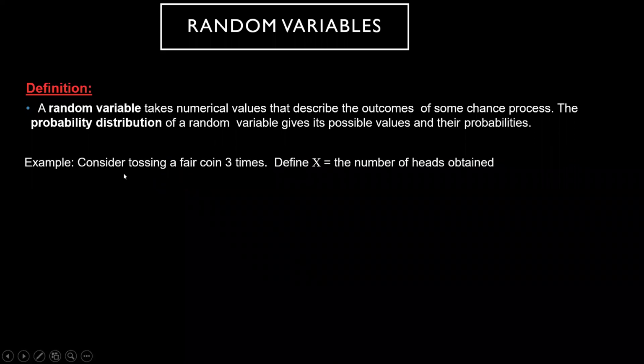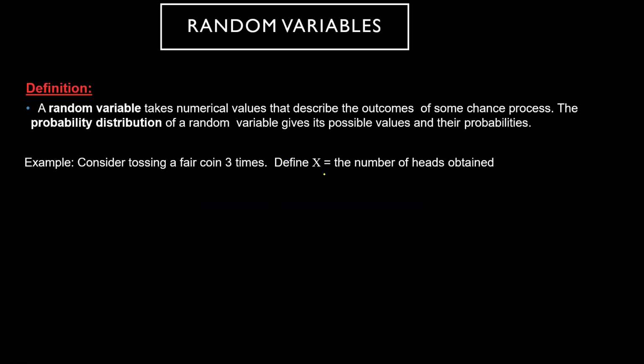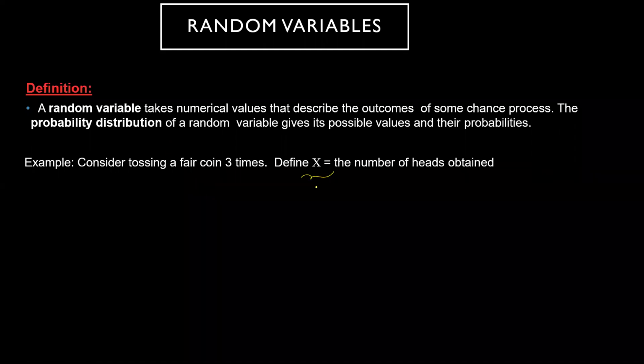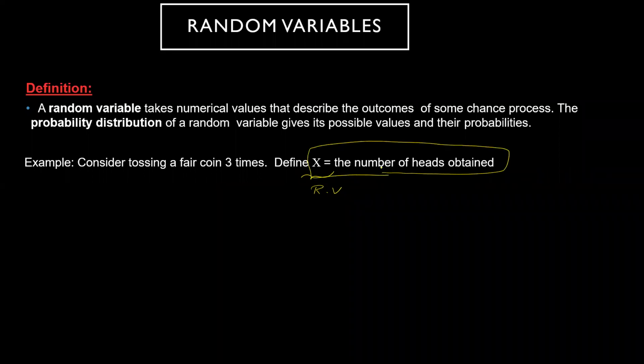For example, consider the tossing of 3 coins at a time. Now I'm defining x as the number of heads. So this is now your random variable. This is the random variable which represents the number of heads or tails in the experiment. You can decide the random variable, or in the problem itself, they will mention that random variable x is associated with the number of heads, or random variable y is associated with the number of tails.